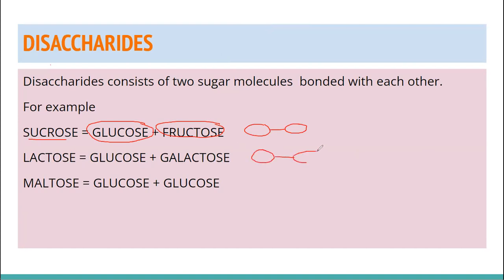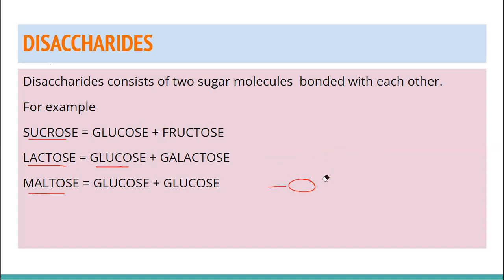Glucose and galactose combine together and form lactose. Where is lactose found? It is found in milk. Even in milk also, this carbohydrate, or disaccharide, is there. All right. Maltose is made up of two glucose molecules combined together. What is maltose? Malt sugar is maltose. So those carbohydrates which are made up of two simple molecules combined together are called disaccharides, like sucrose, lactose and maltose.